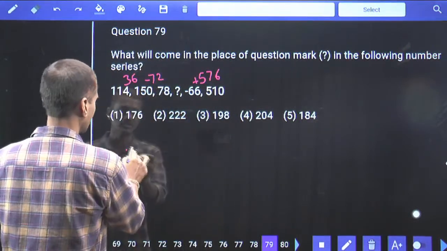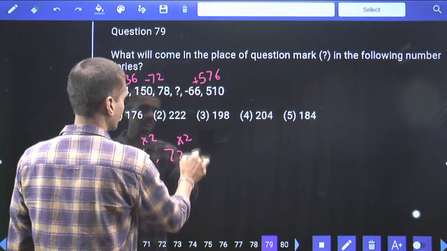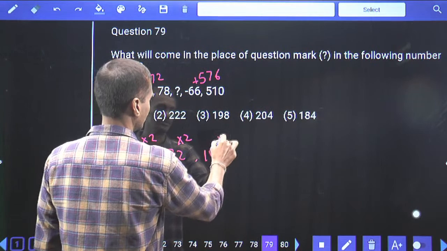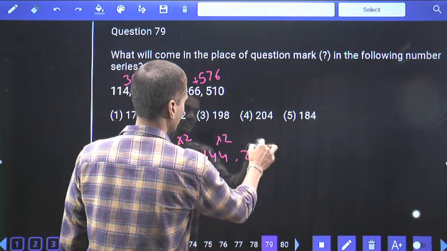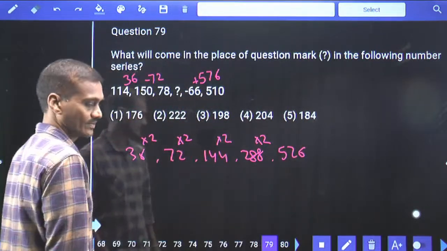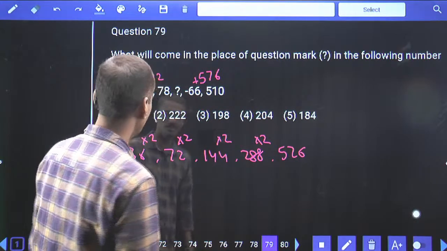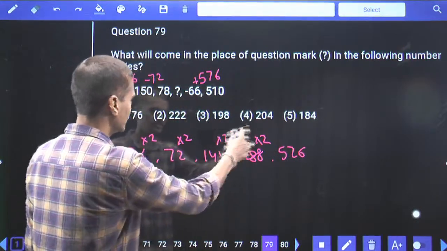Now check over here. 36 into 2, 72. And 72 into 2, 144. And 144 into 2, 288. And 288 into 2, 576. Now the differences are doubled, isn't it? The differences are double. Now 36 into 2 into 2 into 2 and so on.